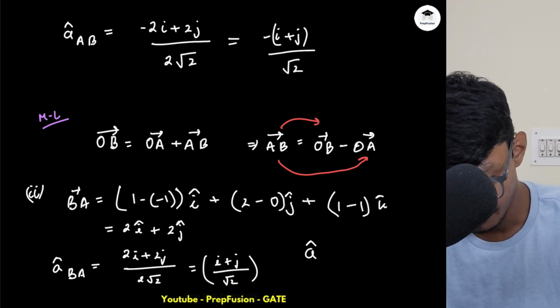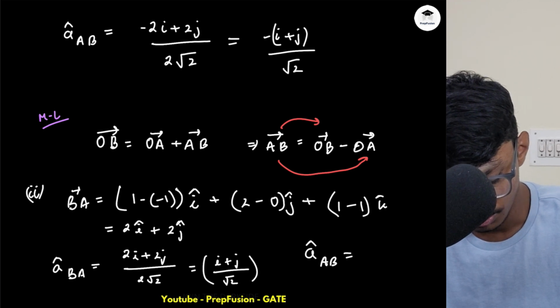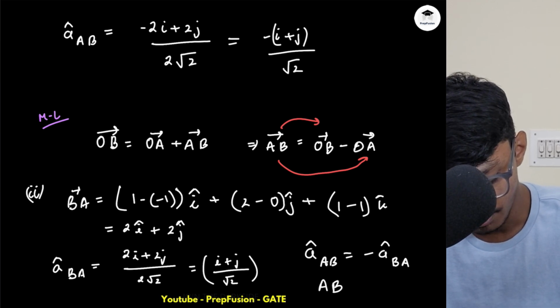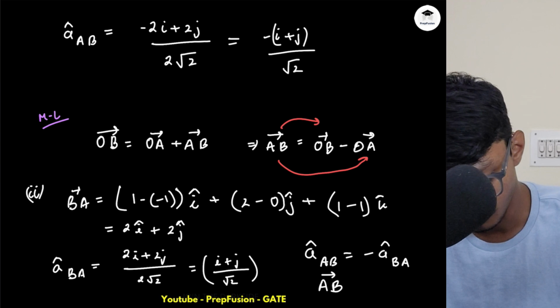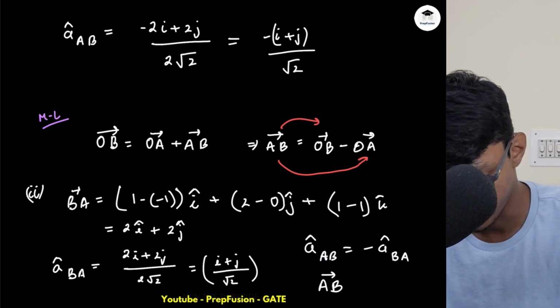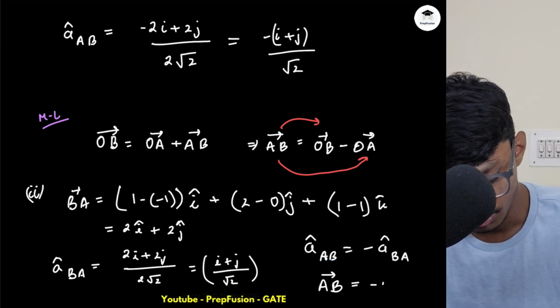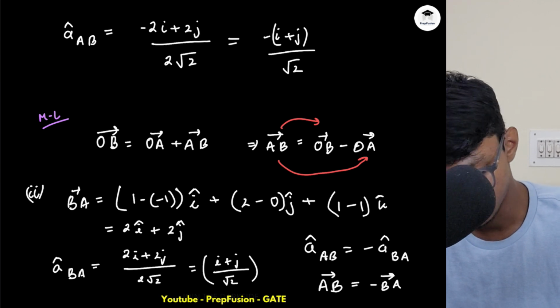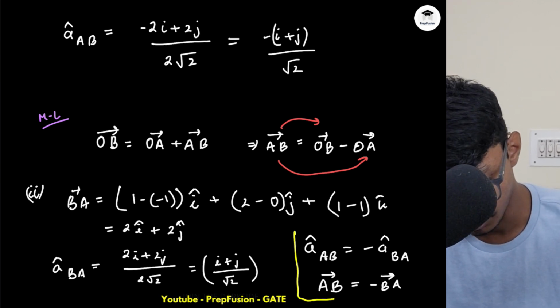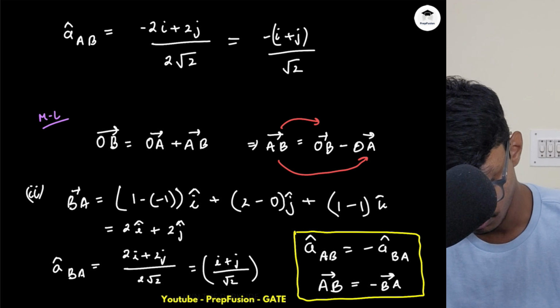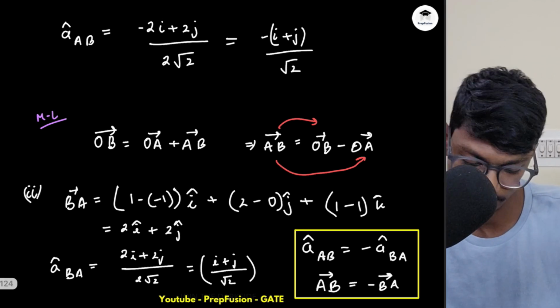So A cap of AB equals minus of A cap of BA. Similarly, the AB vector's magnitude will be the same, and it will be opposite of the BA vector. You can check for yourself. Just the direction will change, the magnitude will be the same for them. So yeah, this is the case.